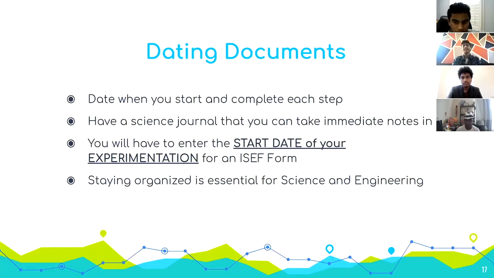We also want to highlight something that seems minor, but is way more important than you might think, and that's dating your documents. Please make sure you have a scientific journal, whether it be digital or physical, where you date when you start and complete each step of the process. This will allow you to not only keep yourself organized and keep track of your project, but also have proof of when you started and ended your experimentation, which will be one of the fields in the forms that you'll have to fill out to participate at a competition. The bottom line is that staying organized is essential, and dating your documents is an integral part of that.